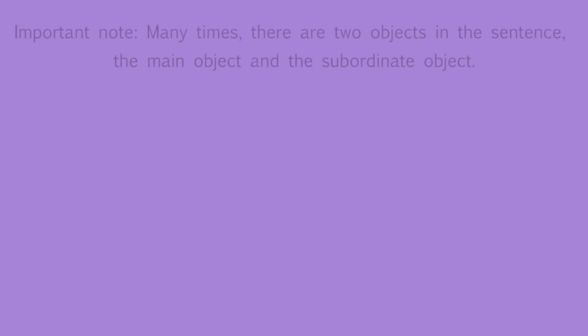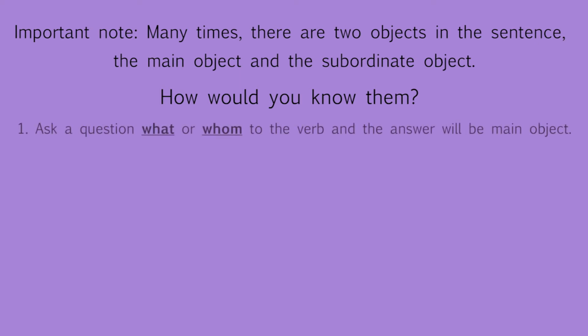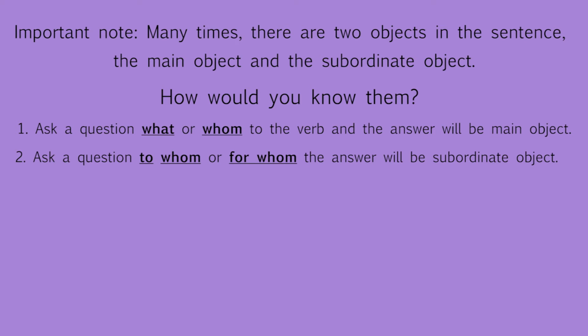Important note. Many times there are two objects in the sentence: the main object and the subordinate object. How would you know them? First, ask the question what or whom to the verb, and the answer will be the main object. Next, ask the question to whom or for whom. The answer will be the subordinate object.